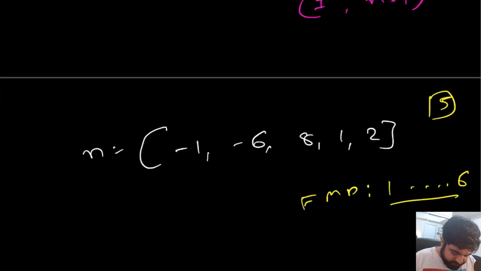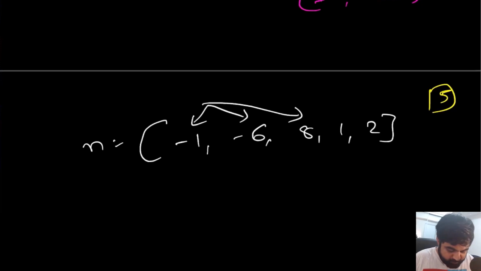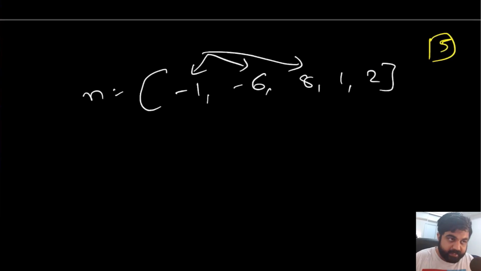So why are we even concerned with values that are not between 1 and 6? We are not concerned with them, and I already explained why, because we are going to use it in one of our next approaches.